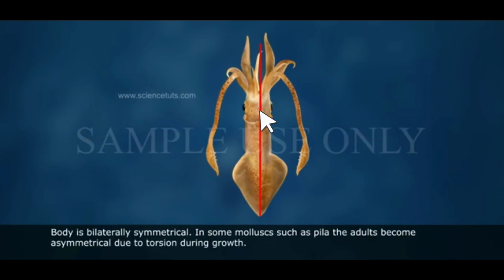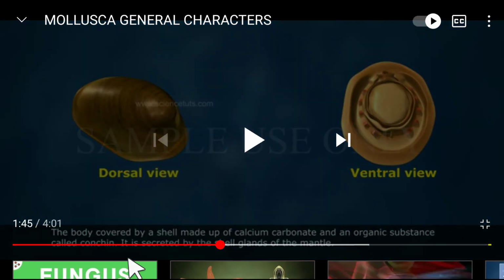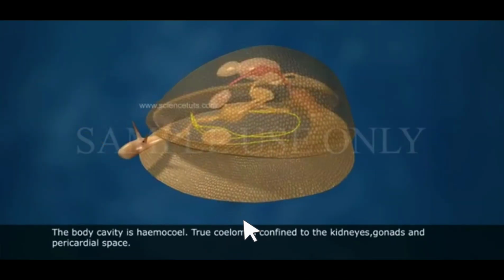Just see, the body is bilaterally symmetrical. Very beautifully this has been explained. In some mollusks such as Pila, they become asymmetrical also, right? The body is covered by a shell made of calcium carbonate and a substance called conchiolin. That is enough for us to know about phylum Mollusca, right? Even then we can go ahead and read whatever is there.